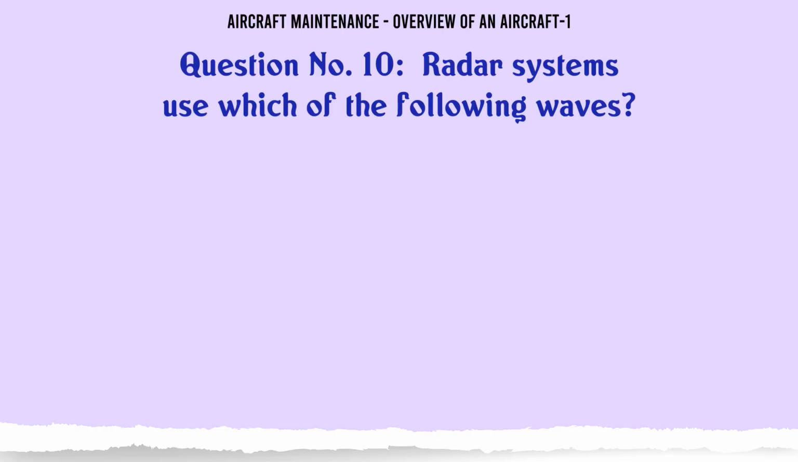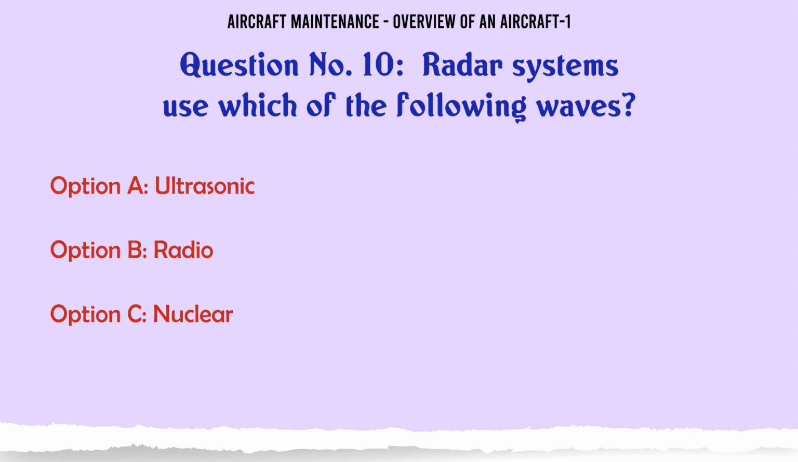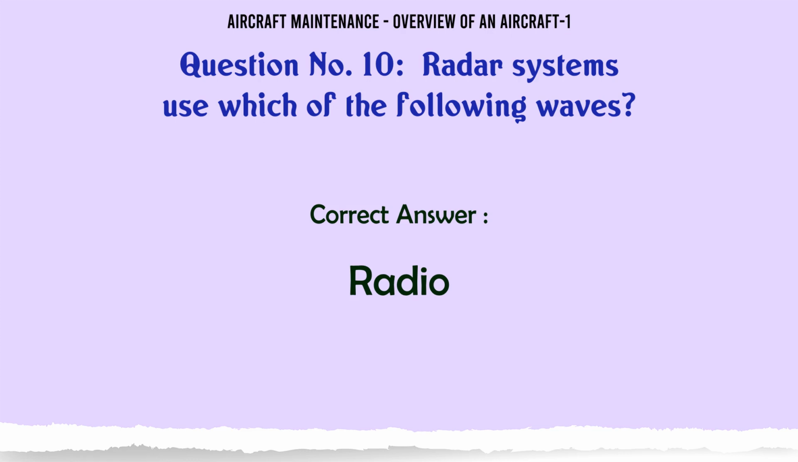Radar systems use which of the following waves? A. Ultrasonic, B. Radio, C. Nuclear, D. Electronic. The correct answer is radio.